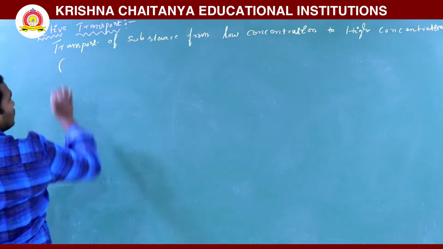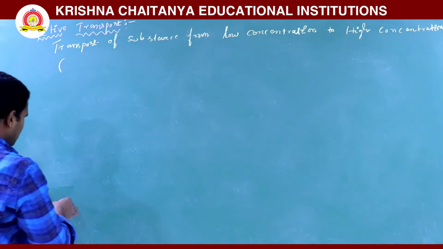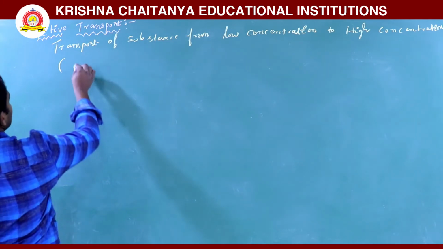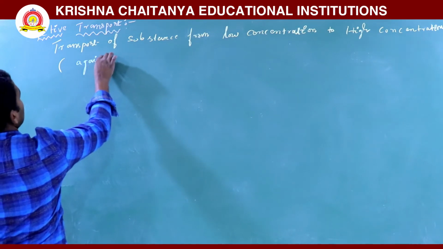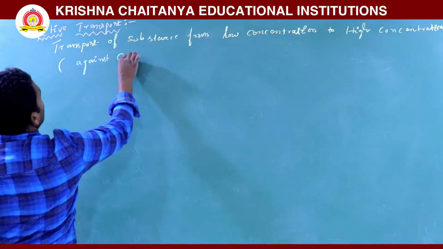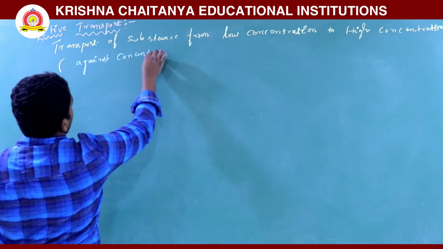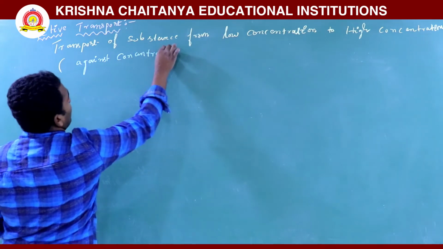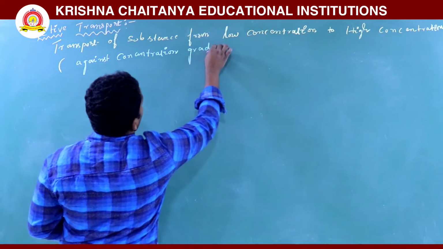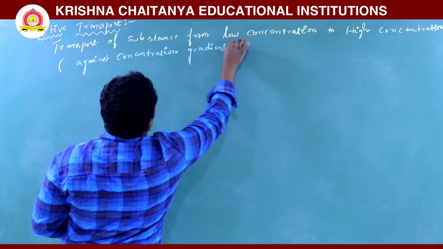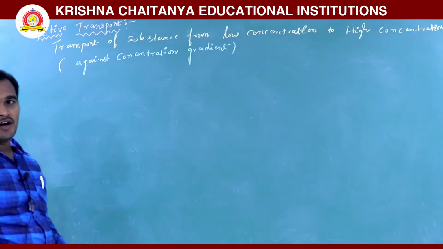Low concentration to high concentration is nothing but against the concentration gradient. Against concentration gradient is nothing but what?